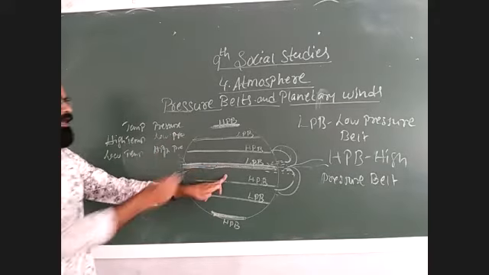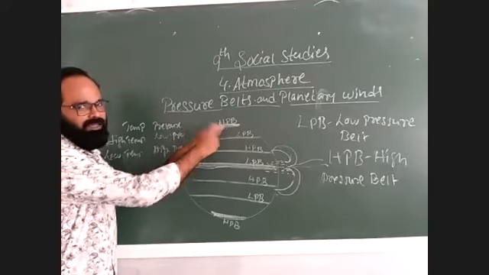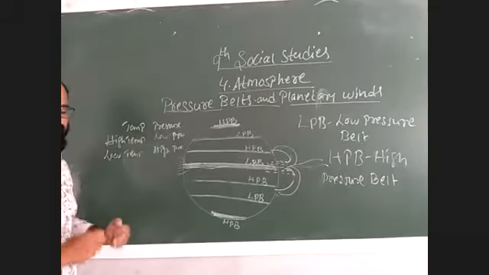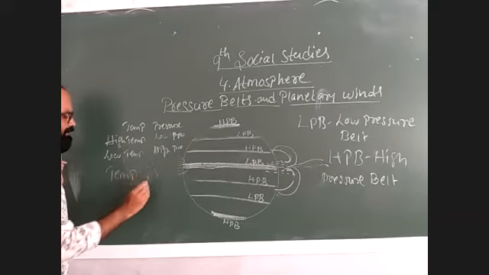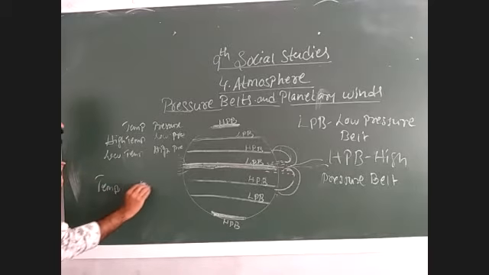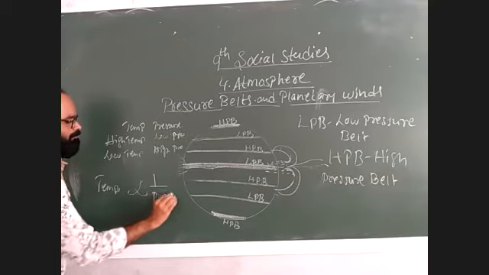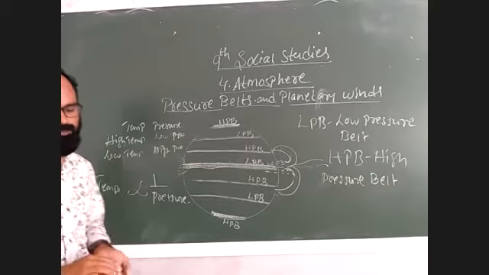That is what I said. High temperature, low pressure. Low temperature, high pressure. So temperature is inversely proportional to 1 by pressure. That is completely opposite.